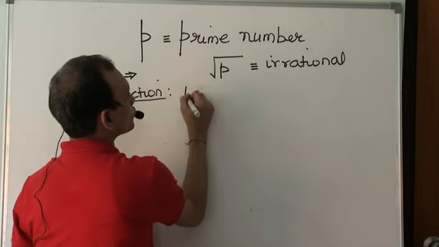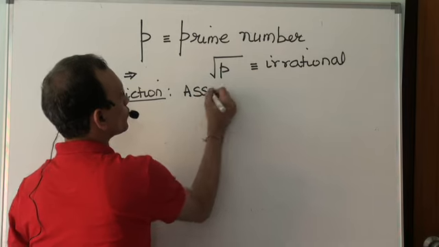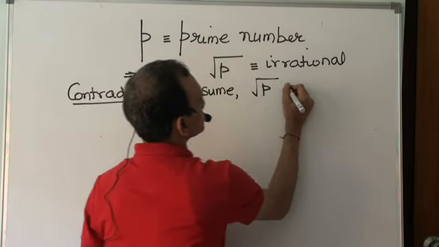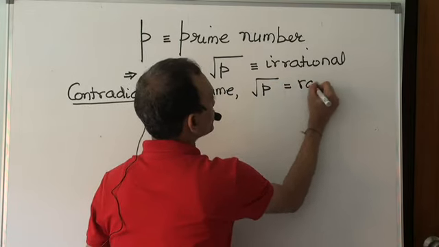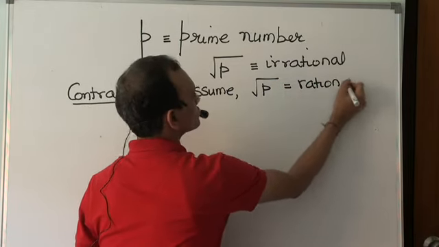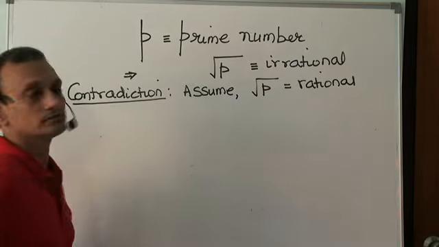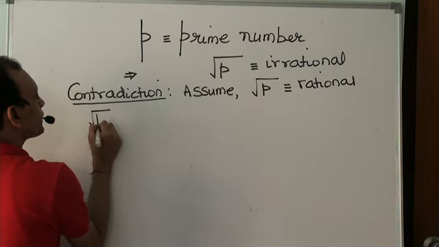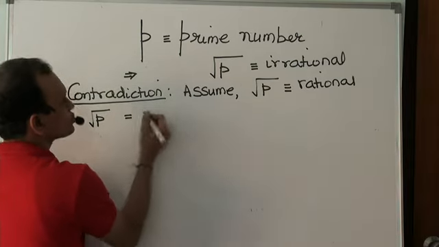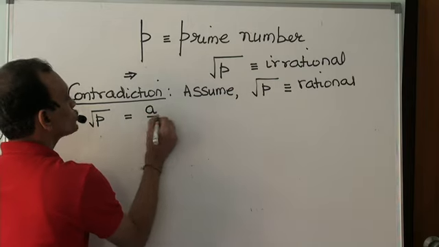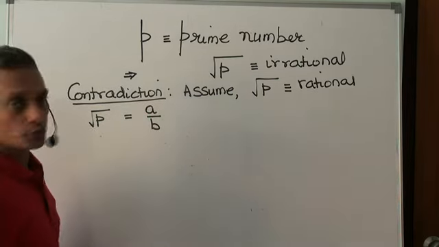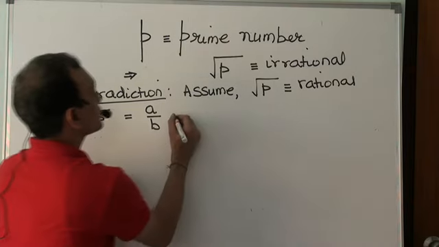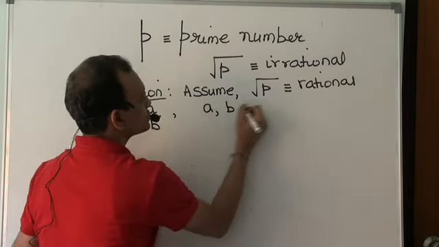Let me assume root p to be rational, where p is a prime number. Now, if it is assumed to be rational, then root p could be reduced to a ratio of two integers a and b, where b is not 0. So a and b must be integers.